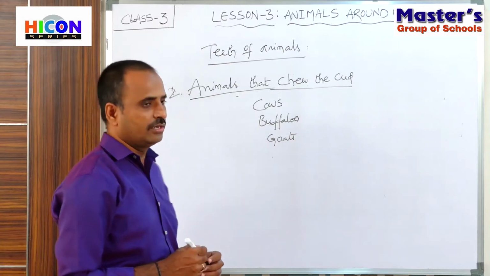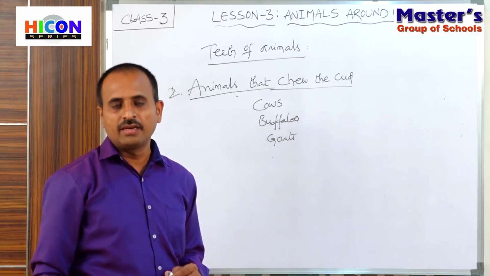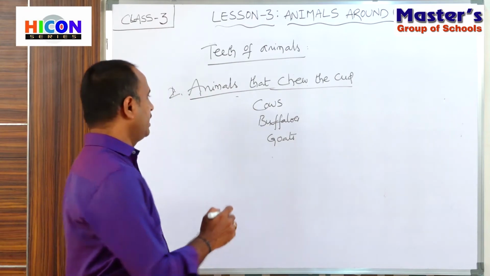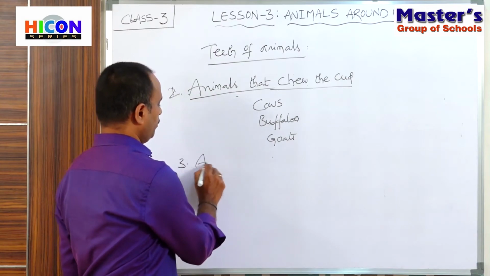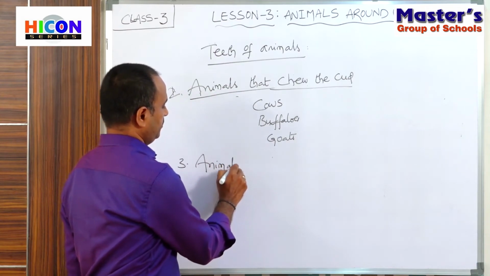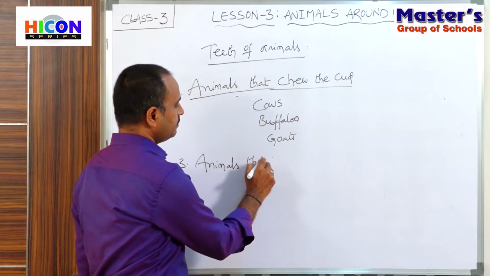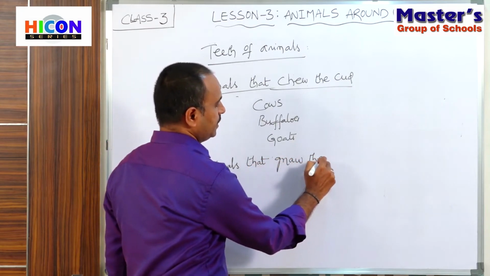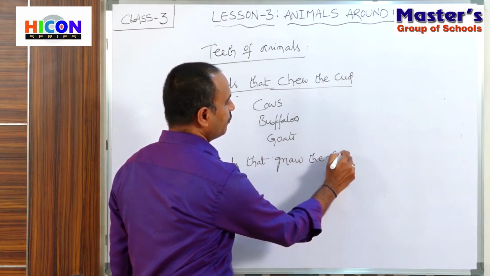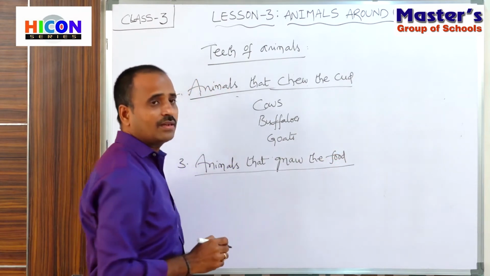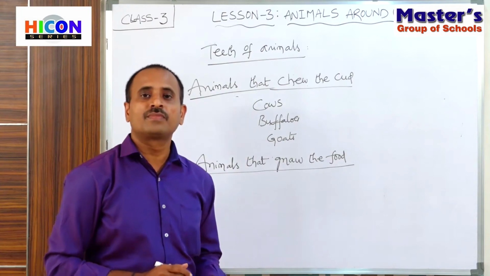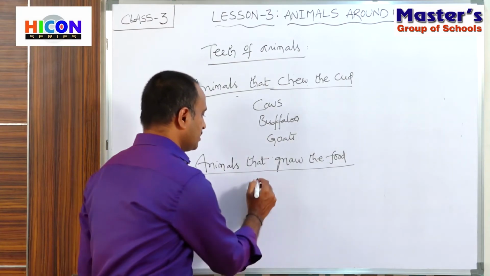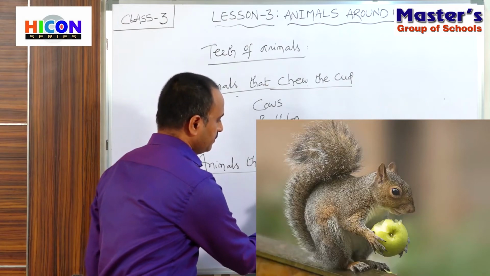Next, the third type of animals, that is animals that gnaw the food. Children, what are the animals that gnaw the food? For example, some animals like squirrels and rabbits.